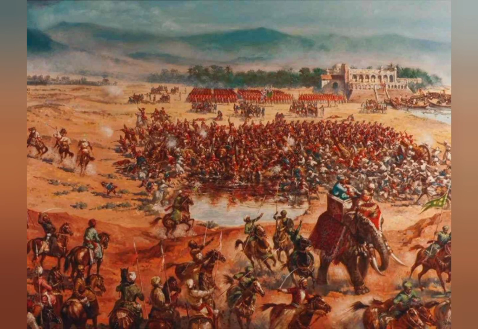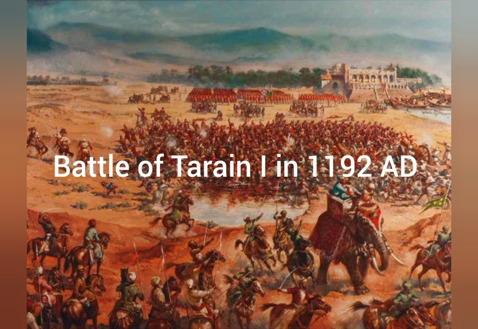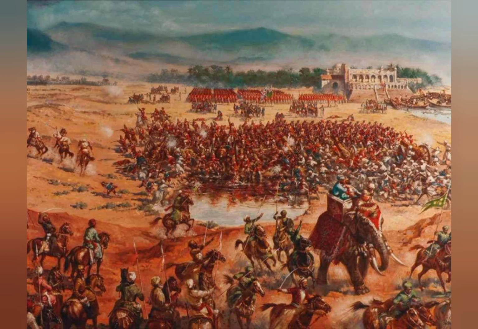In 1191 AD, Muhammad of Ghor had entered into India. He was a Muslim Ghurid leader and ruler of the dynasty. It is said that Jayachand was so jealous of Prithviraj Chauhan that he had invited Muhammad Ghori in order to capture Prithviraj Chauhan. Thus, the first battle of Tarain was fought between Muhammad of Ghor and Prithviraj Chauhan, and Prithviraj Chauhan had defeated Muhammad Ghori. It is said that Muhammad of Ghor had attacked Prithviraj Chauhan 17 times and was defeated by him.